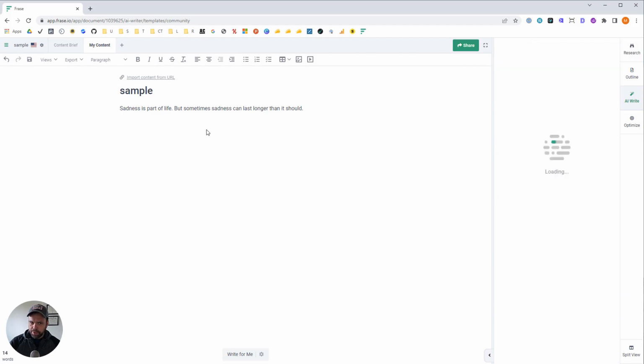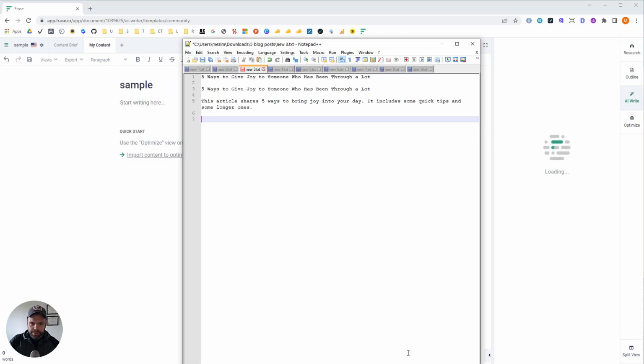I don't know if this is going to work well, because this is a super long tail. This is 5 ways to give joy to someone who's been through a lot. It's quite a long tail, so the AI might get confused, but we'll see. It surprised me before.